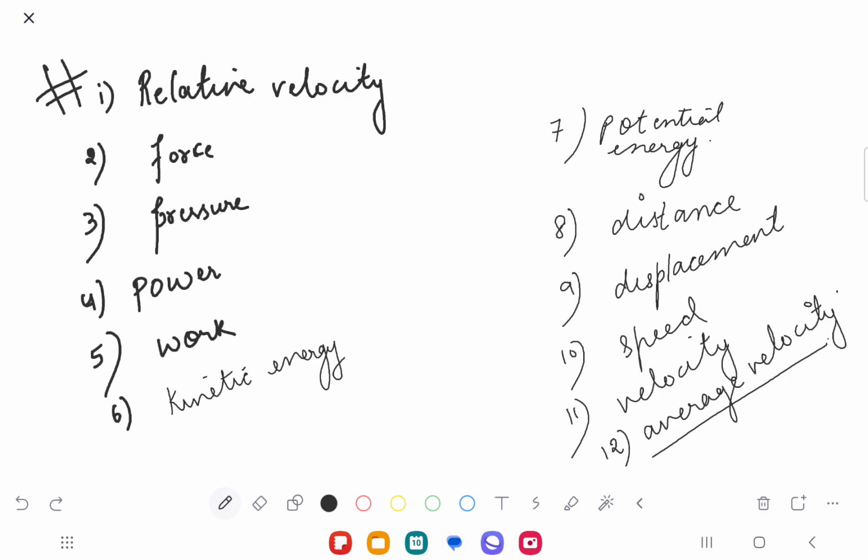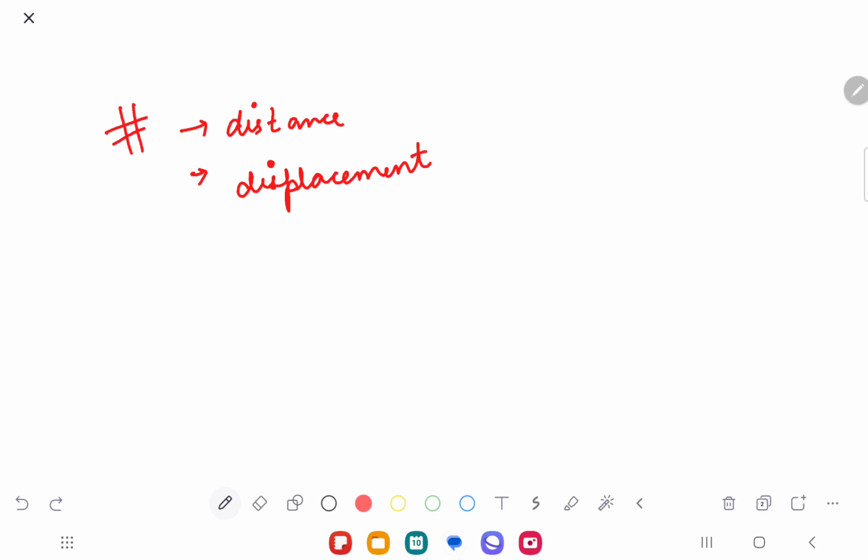Now just see. So today, just let me recall a bit with you. One would be the distance. What was distance? The length of the actual path. Second was displacement. What was the displacement? For example, if I'm starting from A to B to C, the length of the shortest path, this AC shall be my displacement from my initial to final position. Yes or no, Mark? Yes.